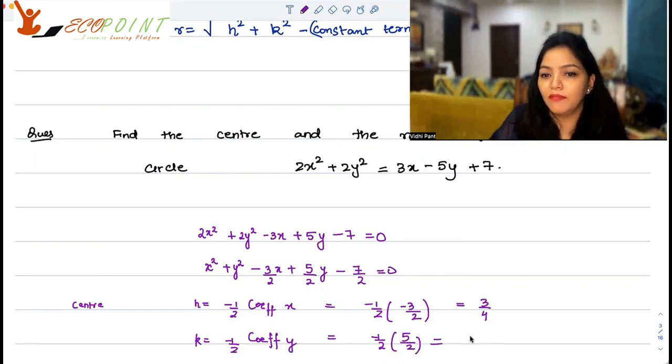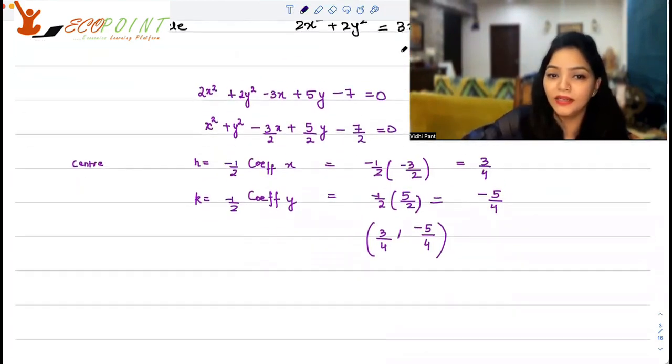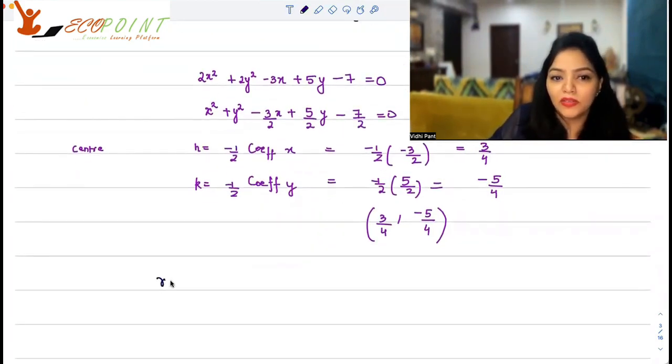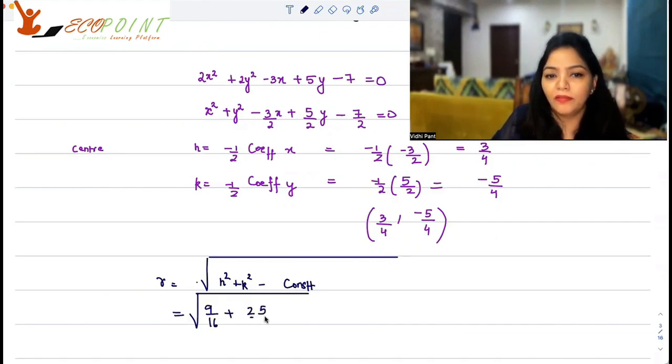So that's going to be minus 5 by 4. So your center is 3 by 4, comma, minus 5 by 4. That's your center. What's the radius? Radius, as I mentioned, is the square root of h square plus k square minus the constant term. So it's going to be square root of 9 by 16 plus 25 by 16 minus the constant term.